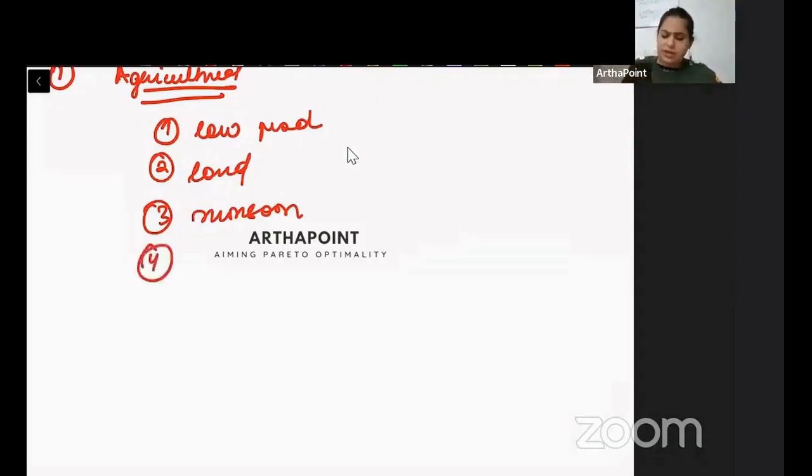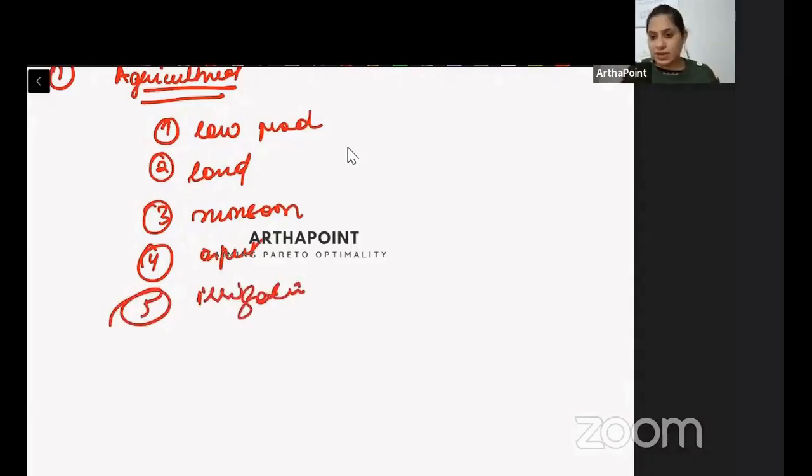Then we had lack of proper input. No fertilizers, no pesticides, no proper tools, no machineries to take this agriculture to the next level. Then we had lack of irrigation facilities and negligible use of fertilizer.